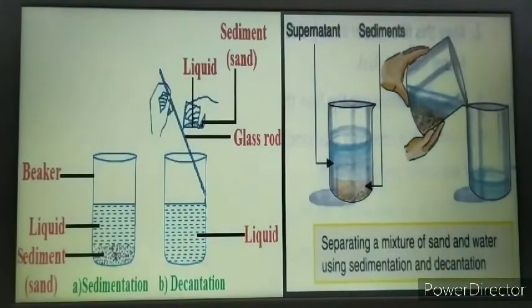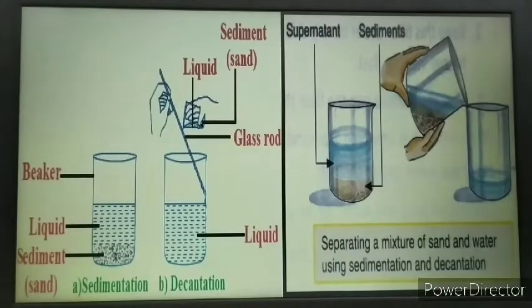In this method, suppose you have a solid liquid mixture in which the solid is heavier than the liquid, for example, sand and water. If you allow the mixture to stand for some time, what will happen? The solid particles of sand will slowly settle down at the bottom of the container and the liquid will remain in the top layer. And this is the process of sedimentation.